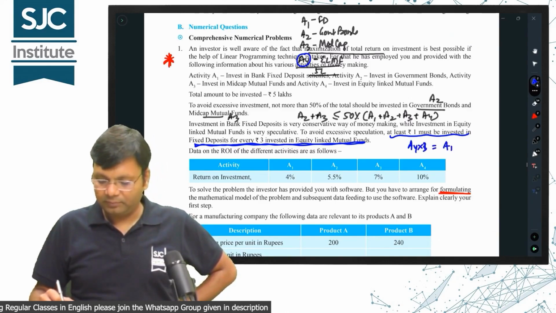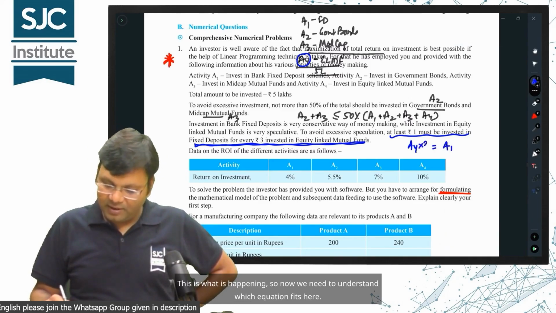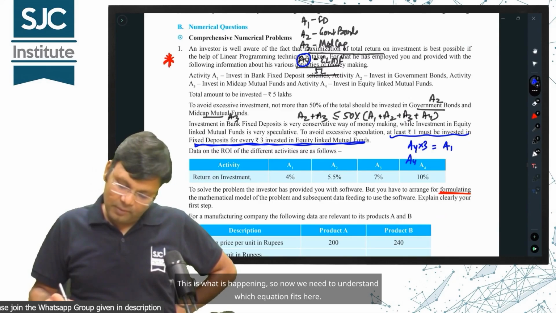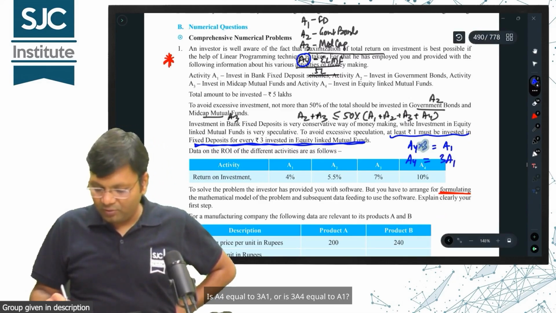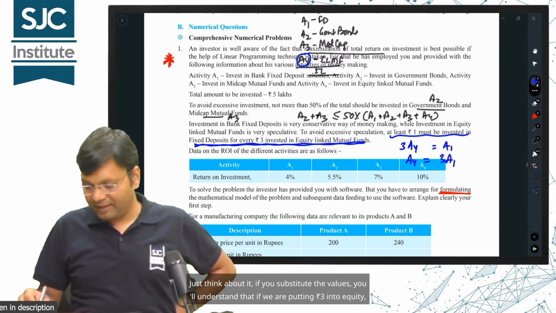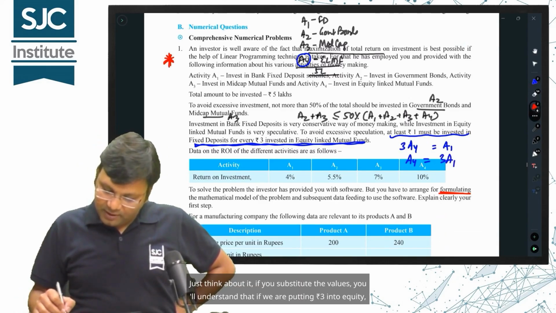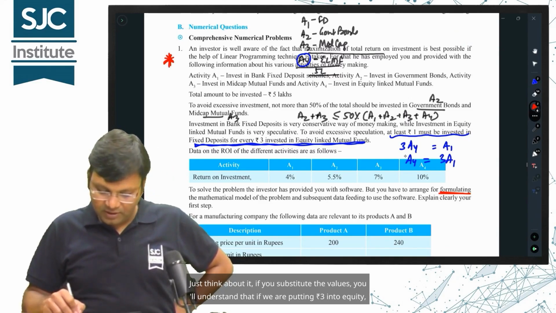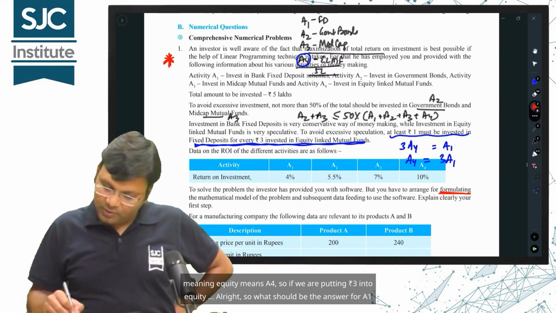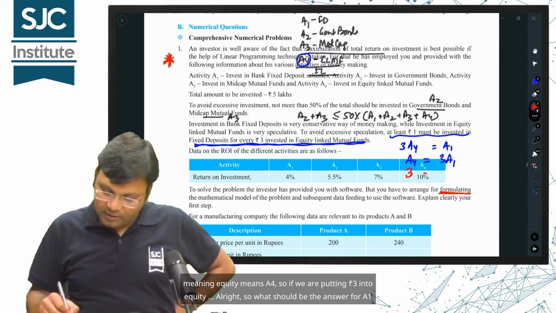Right? This is what is happening. So now we need to understand which equation fits here. Is A4 equal to 3A1 or is 3A4 equal to A1? Just think about it. If you substitute the values, you'll understand that if we are putting 3 rupees into equity, meaning equity means A4, so if we are putting 3 rupees into equity, alright, so what should be the answer for A1?